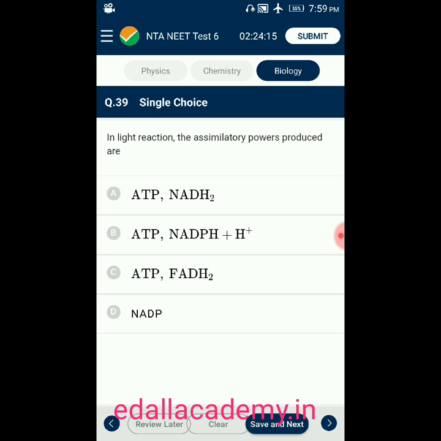Question 39. In light reaction, the assimilatory powers produced are option A, ATP and NADH2. Option B, ATP and NADPH2. Option C, ATP and FADH2. Option D, NADP. During light reaction, the light energy is converted into ATP and NADPH2. So the correct option is B.